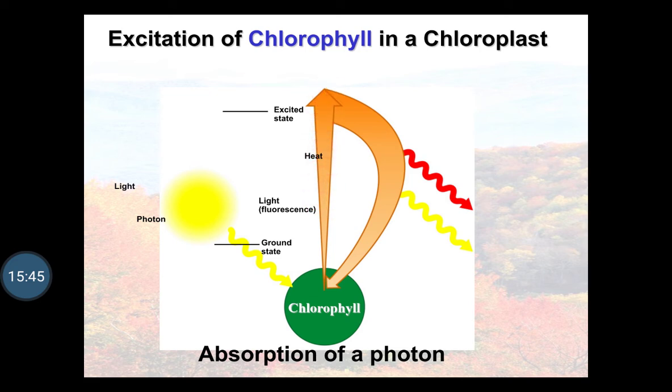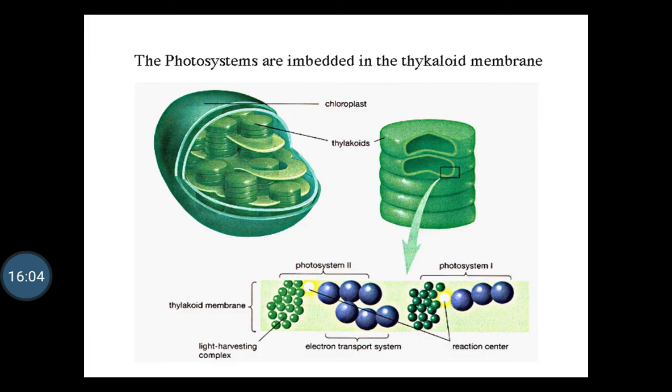In the light reaction, the light energy is absorbed by the chlorophyll and it gets into the excited state, where it releases its energy in the form of an electron, and again comes to the ground state. These photosystems are embedded in the thylakoid membrane, as we have already studied, and they consist of photosystem 2 and photosystem 1.